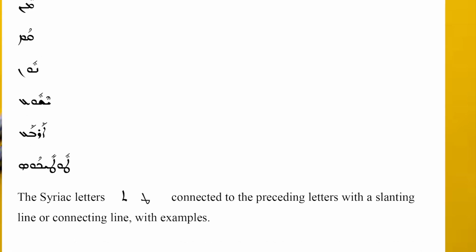There are 2 Syriac letters with a connecting line. Which are they? Tet and Tau. Tet and Tau, the Syriac letters are connected to the preceding letters with a slanting line or connecting line. See the examples. Metul. Here the middle Tet is connected with the preceding letter with a slanting line.